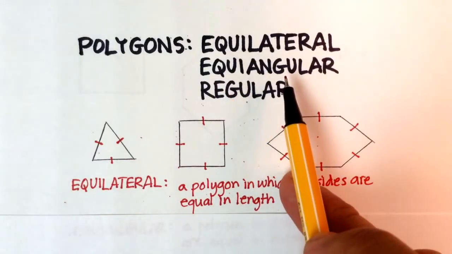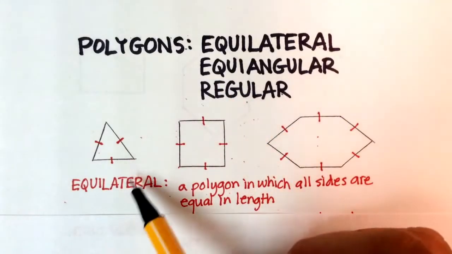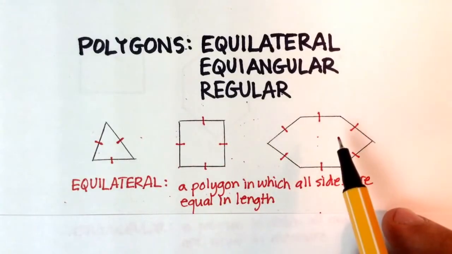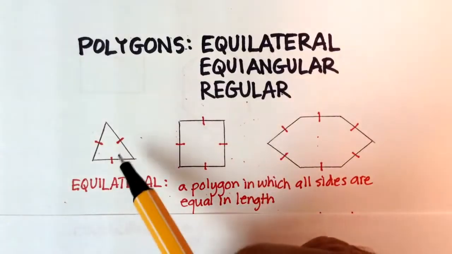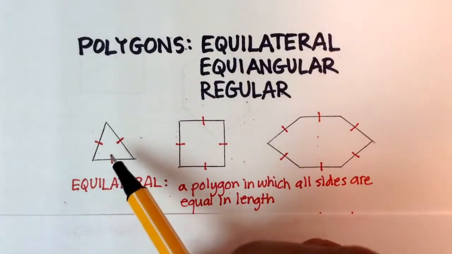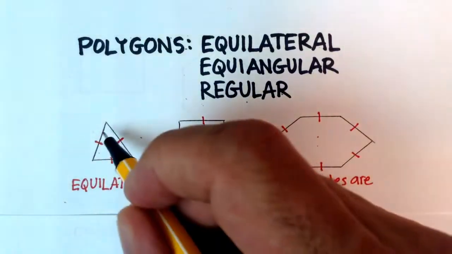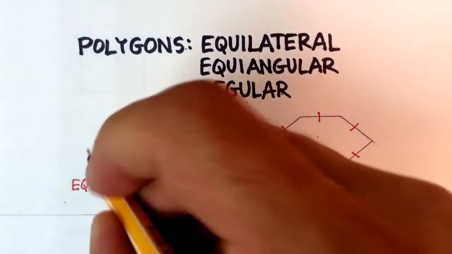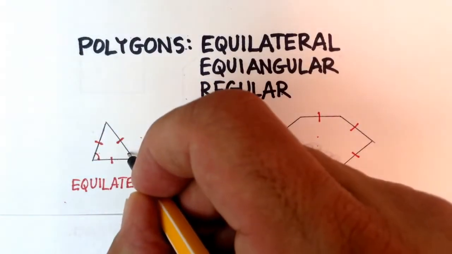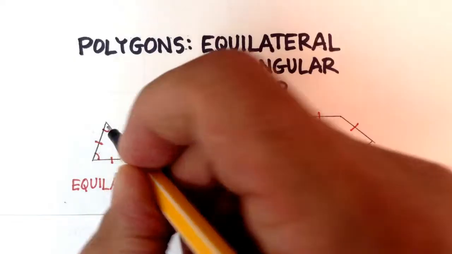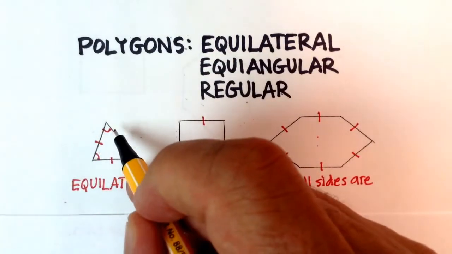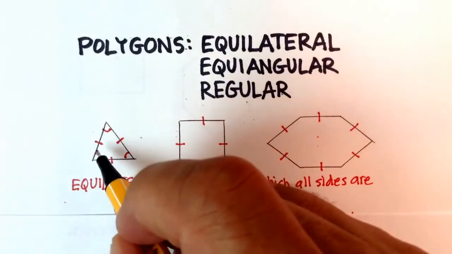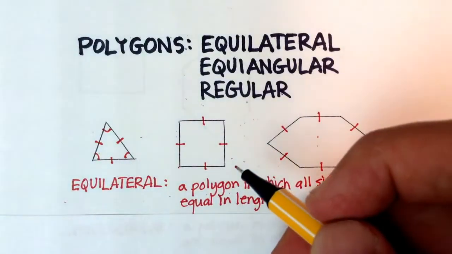Equal angles. Now, not all equilateral polygons are equiangular. Let's go ahead and look at that. In an equilateral triangle, each of these angles is 60 degrees, right? And that's how you indicate that these are all exactly the same. You just put one little slash there, just like that. But it's a semicircular slash, which is different from this one.